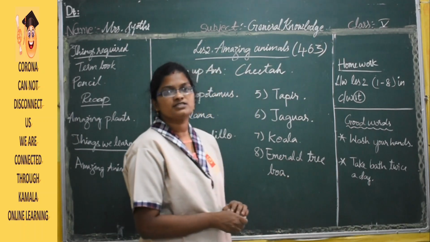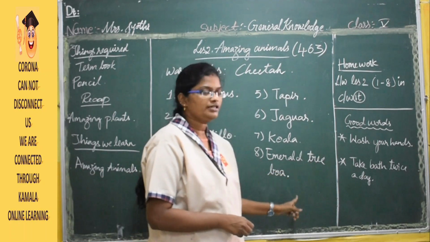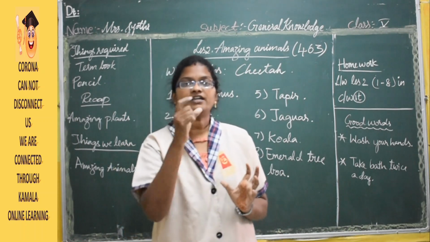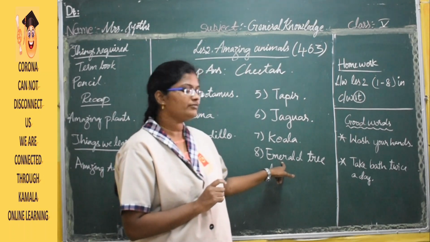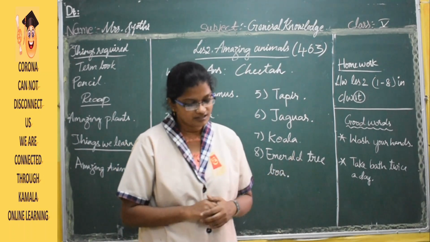The color itself will tell that it is green. That's why it is named after emerald. Emerald is nothing but green color.